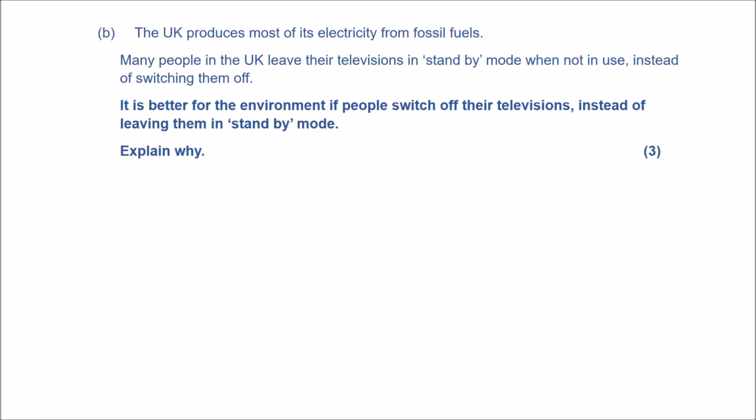So the UK produces most of its electricity from fossil fuels. Many people in the UK have their televisions in standby mode when not in use, instead of switching them off. It is better for the environment if people switch off the televisions instead of leaving them in standby mode. Explain why. 3 marks.